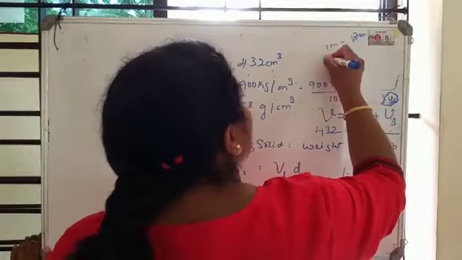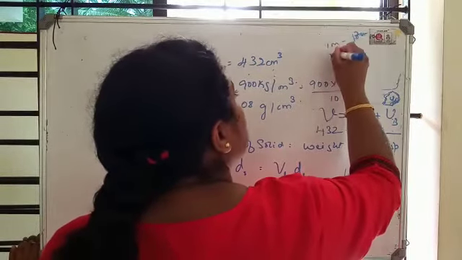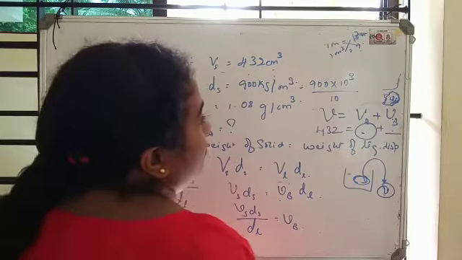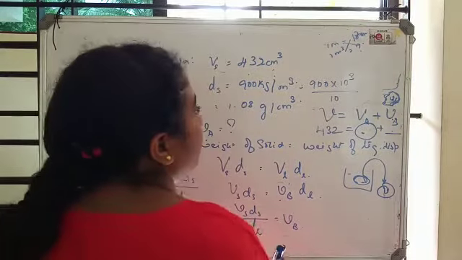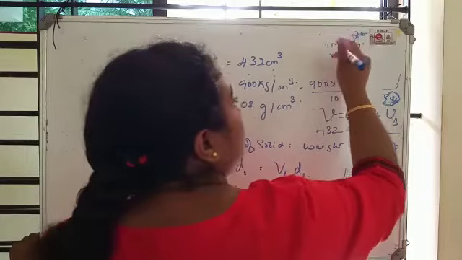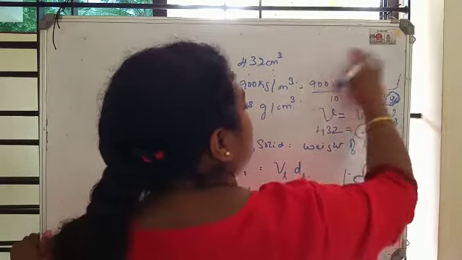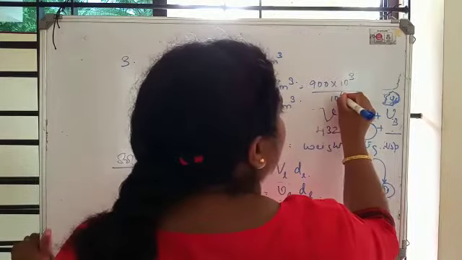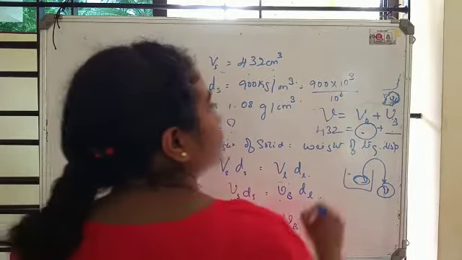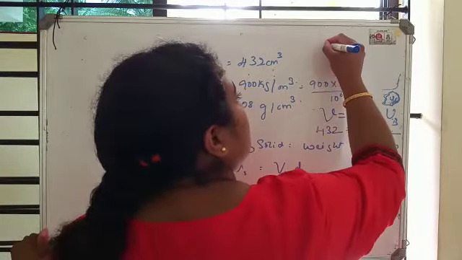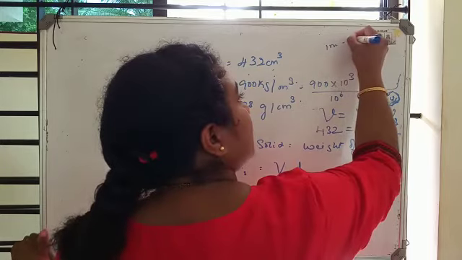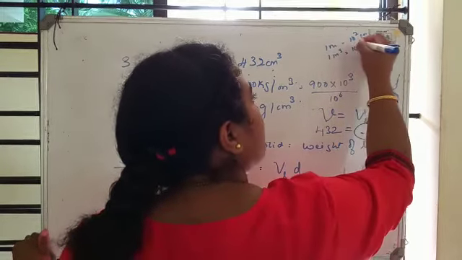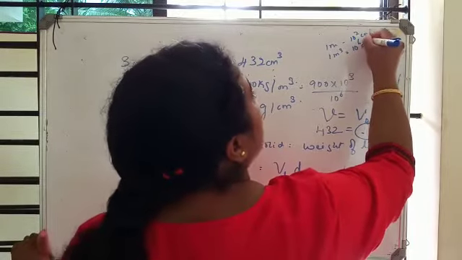Now 1 meter cube is equal to how much? It is 10 to the power of 2, cubed, so 10 raised to the power of 6. 1 meter is equal to 10 raised to the power of 2 centimeter. 1 meter cube is equal to 10 raised to the power of 6 centimeter cube.